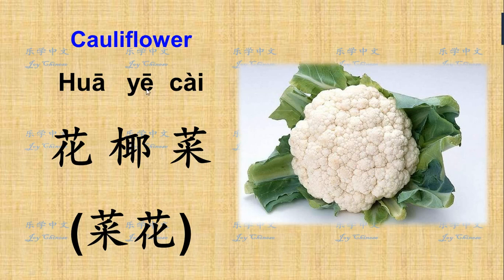花椰菜. 花 is flower. 花椰菜. Again, this is a more scientific name. In northern China, people actually shorten this word. Say directly 菜花, which is the same thing. It's a flower-shaped vegetable. 菜花. You just put the 菜 in front of 花. 菜花.